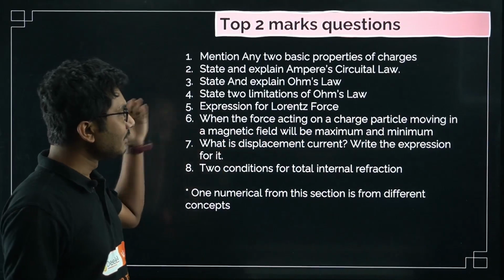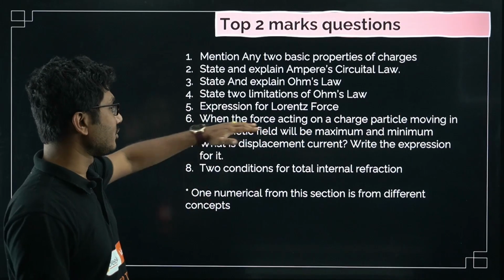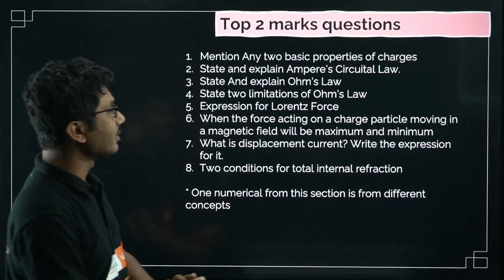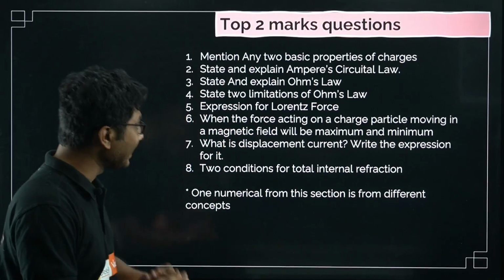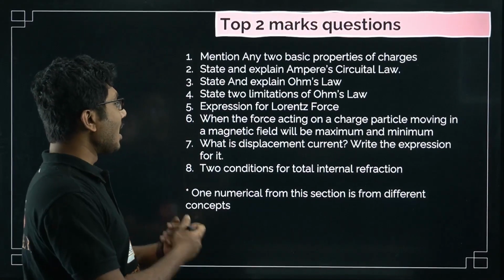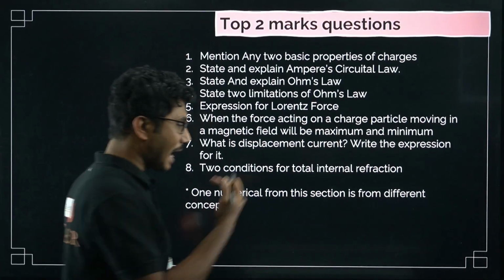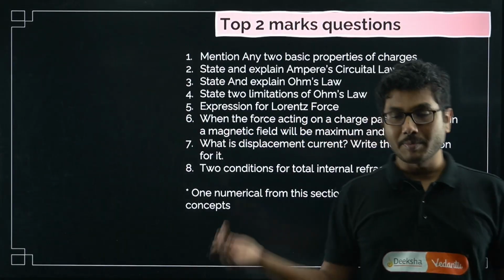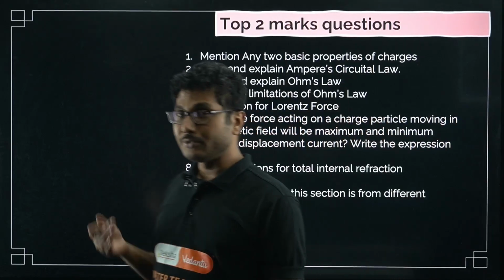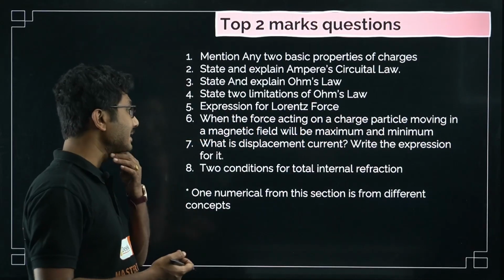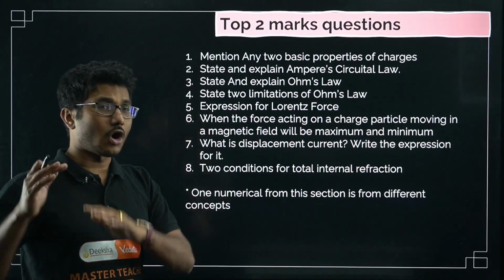Now a similar question was asked. This is also based on Lorentz force. When the force acting on a charged particle moving in a magnetic field, now it is only magnetic field, will be maximum and minimum. So they are asking about the angles: at what angle the force will be maximum, at what angle the force will be minimum. We have already discussed in our master series, right? These are all common questions.